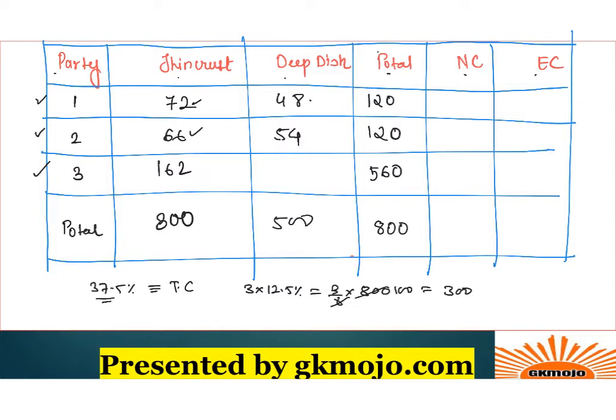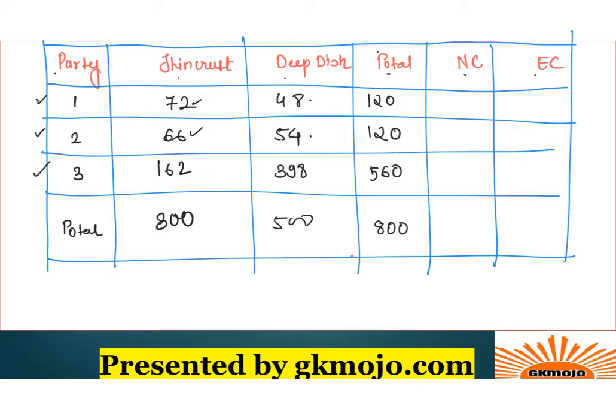Similarly, you can add this 48 and 54 and subtract it from 500 to find deep dish pizzas in party 3, and that will be 398. Simple calculation stuff. Very easy. Now, this portion is done. We'll move on to the normal cheese and extra cheese.